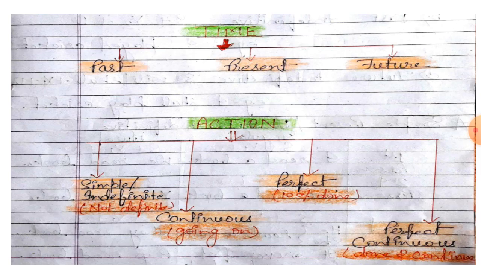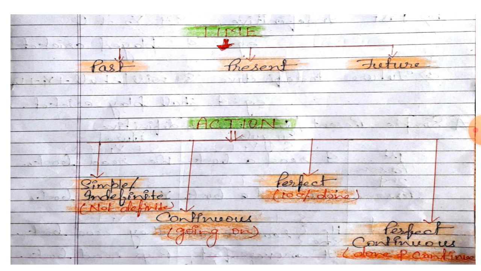Now students, we will learn how many types of time there are. There are three types of time. First, present time, that is going on. Second, past time, that is already past. And the third, future time, that will come. Now student, any work can be done in three times: past time, present time or future time.